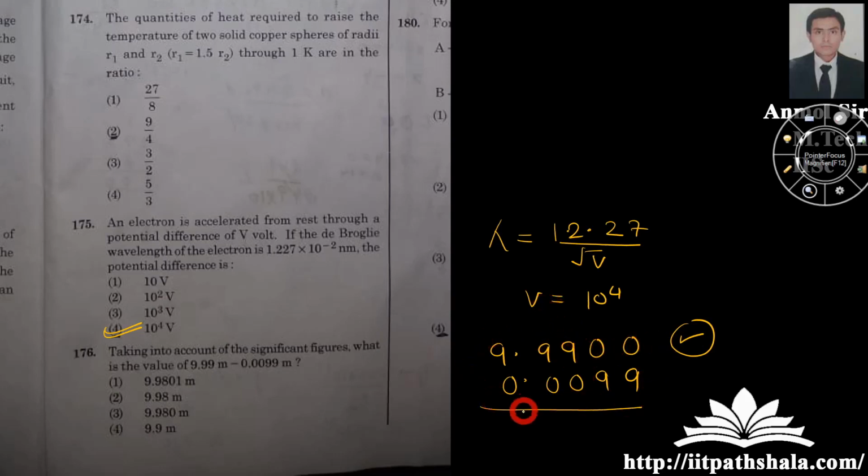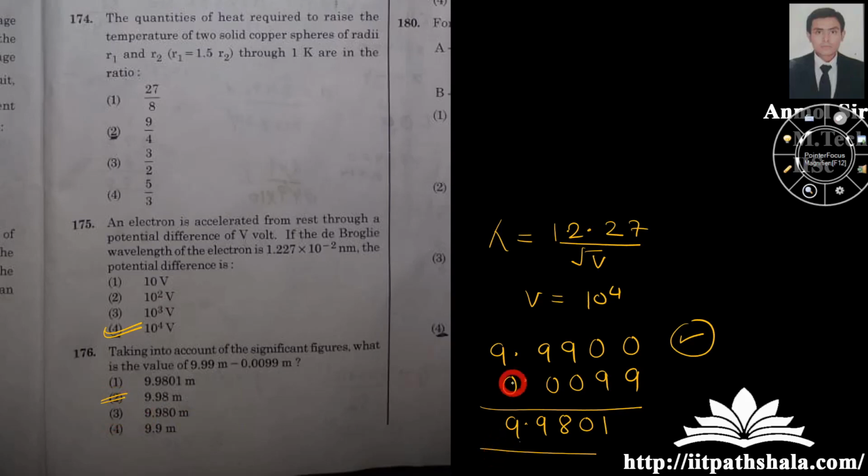So if I subtract both of them, I'll land up with the value 9.9801. Now I cannot write it as 9.9801 because I have to give the confidence up to which I am correct. From the experiment itself, I'm saying that I'm correct up to 2 decimal places over here. I have my number 9.99 carrying up to 2 decimal places, and I am certain up to 2 decimal places. Okay, so instead of 9.9801 as the correct answer, I'm certain up to 2 decimal places over here. So 9.98 is my correct answer.